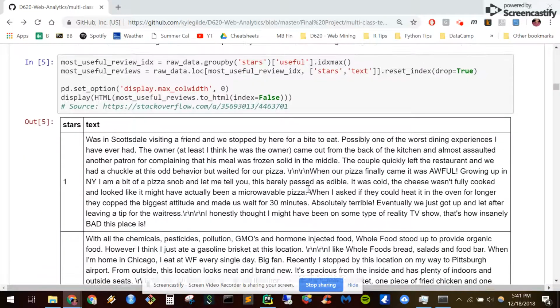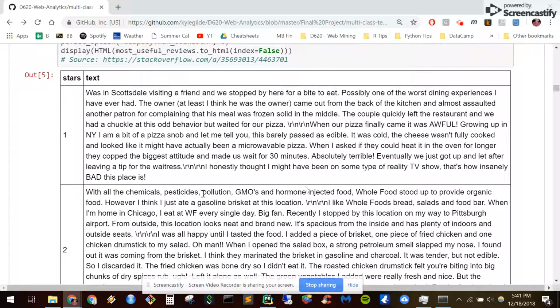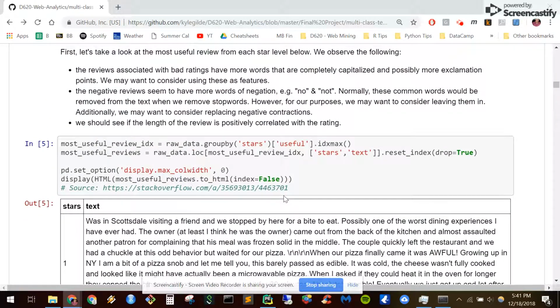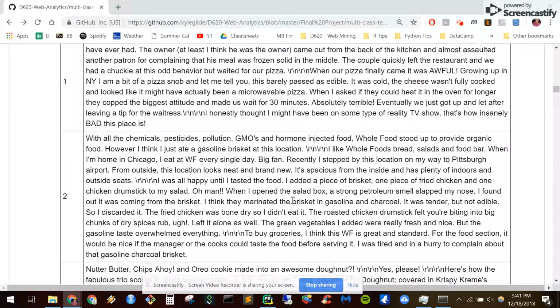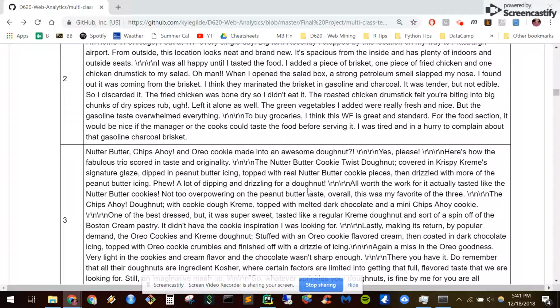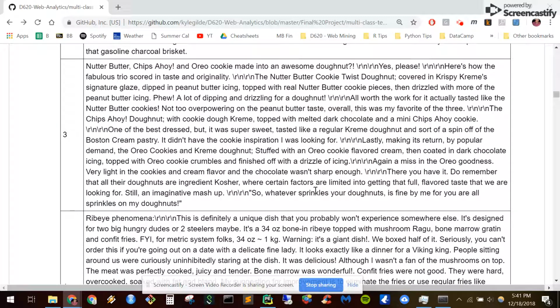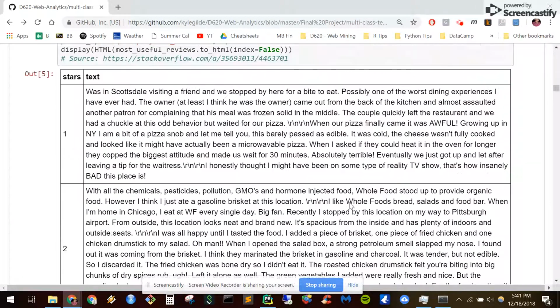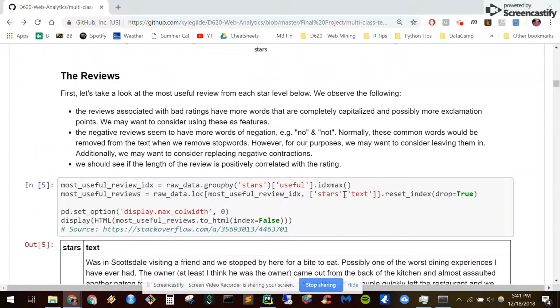This is where I decided to pull the most useful review from each of the star ratings to read them and look for some features we might engineer. Some of the things I gleaned from this is that we might consider using exclamation points as a feature instead of removing them.